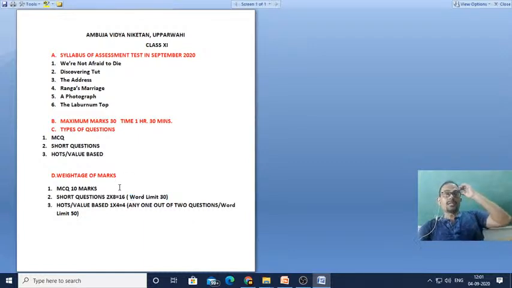I'm planning to take it in Google Form. Let's see what happens. If all of you are comfortable in typing the answer on Google Form, in that case I shall go ahead with the assessment in Google Forms. Otherwise, in the traditional method, you've got to write on a notebook and then take the picture of that notebook, convert it into PDF, and then send it to me. So let me know which mode of assessment you are comfortable at.